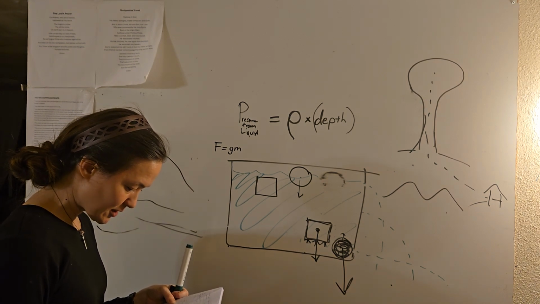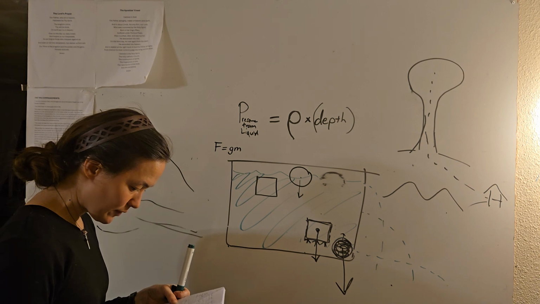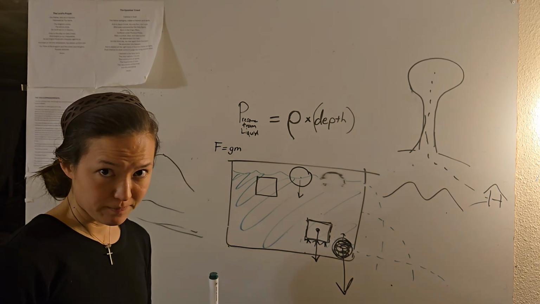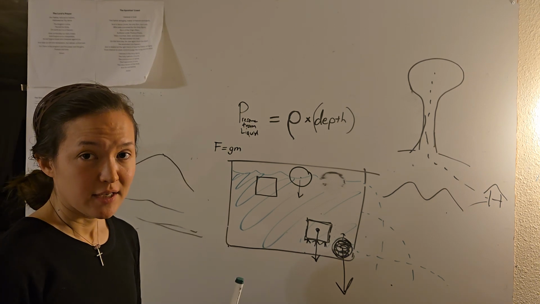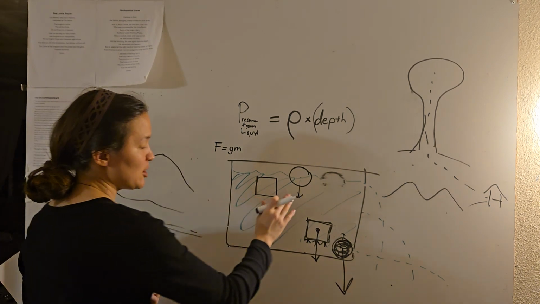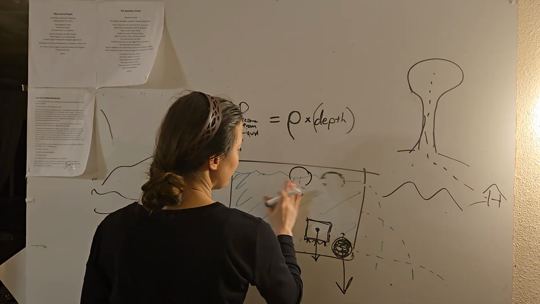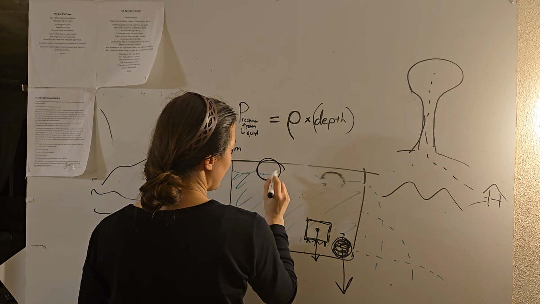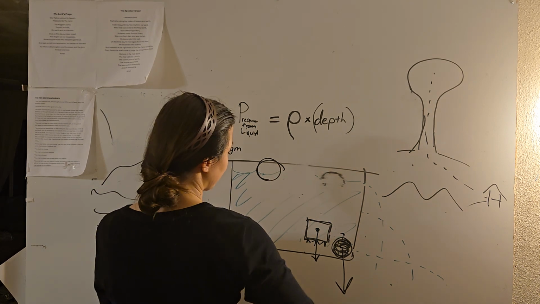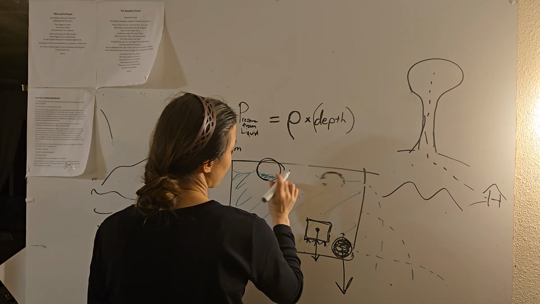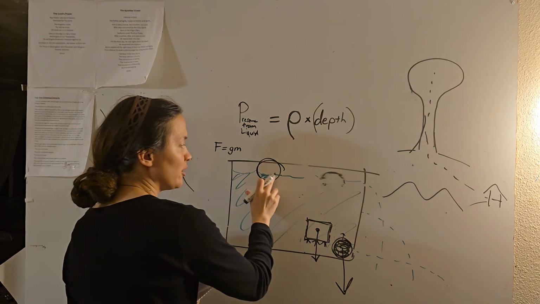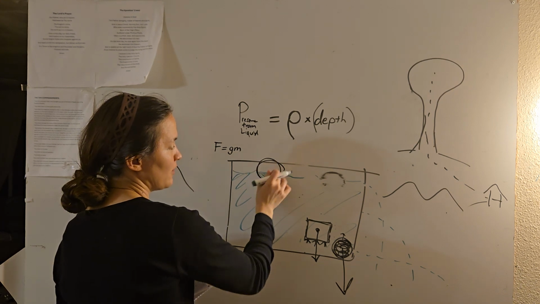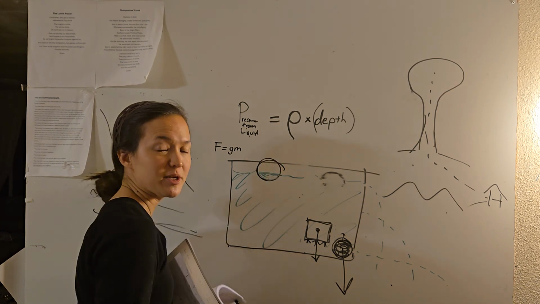So the submerged object has a buoyant force that is dependent on its volume, not its weight. This is important. This is why if you take a beach ball and throw it into the pool, it'll just sort of float, and it will actually only displace a little bit of water. You know what I mean? Like this much water. It'll float high. Why? Because that little bit of water that it displaced is enough to equal the weight of the beach ball.